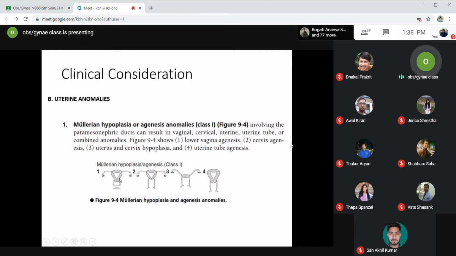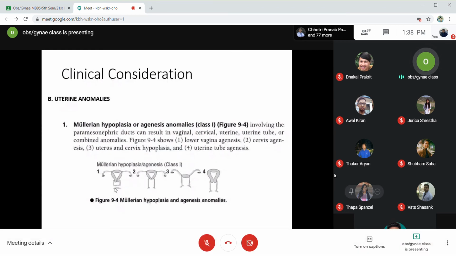In number 1, you can see the tubes are normal, the uterus is normal, cervix is normal, and vagina is normal up to the upper one third, but there is no communication to the exterior. So this is lower vaginal agenesis. Lower vaginal agenesis is one of the causes of primary amenorrhea.